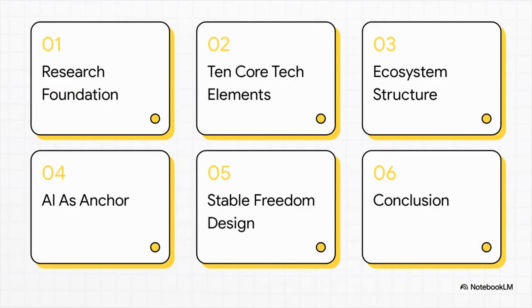Here is our roadmap for today. We'll start with the research foundation, dive into the 10 core technology elements, map out the ecosystem structure, look at AI as the coordinating anchor, talk about designing for stable freedom, and then wrap up with a human-centered conclusion.